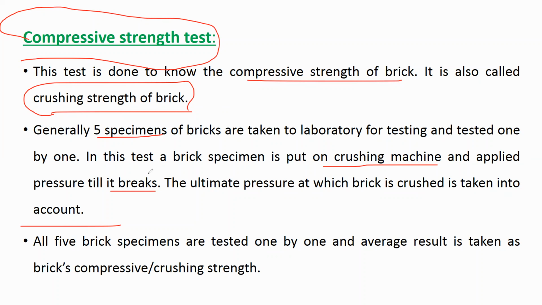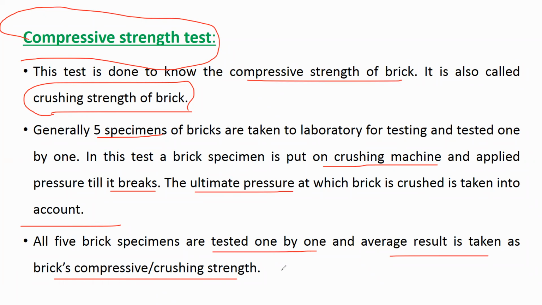Then you have to see at how much load it got broken, right? So that load is called the compressive load, the last or ultimate load that the brick can withstand. All 5 brick specimens are tested one by one, and the average result is taken as the brick's compressive or crushing strength.